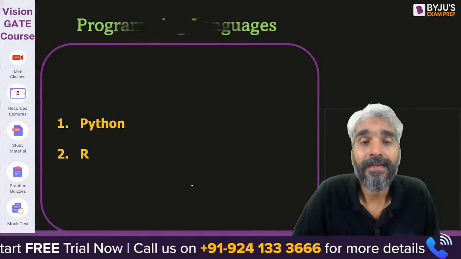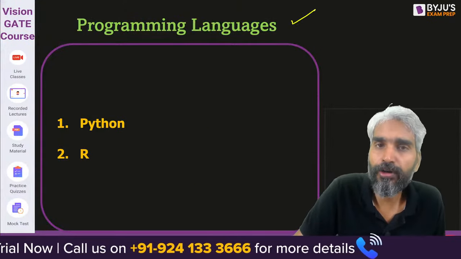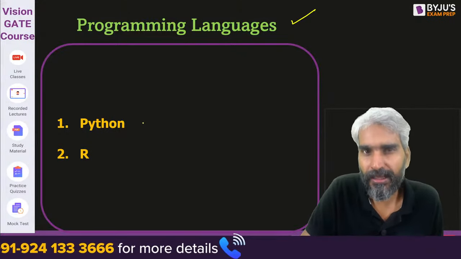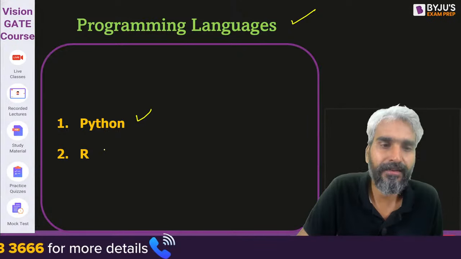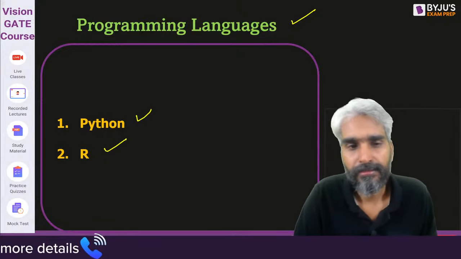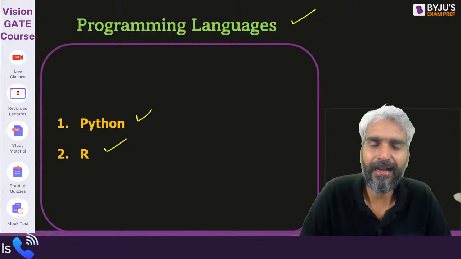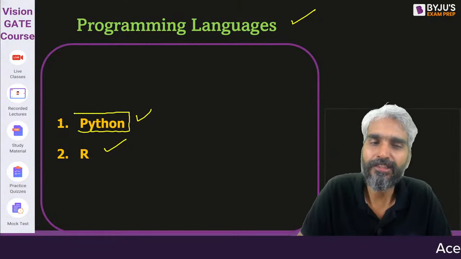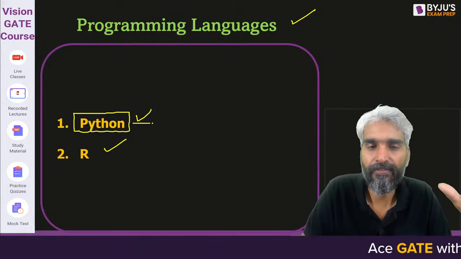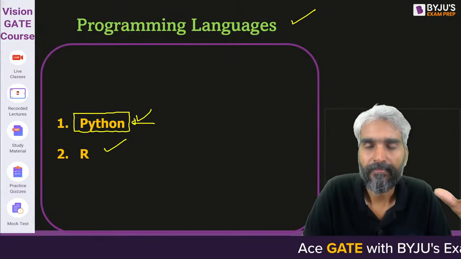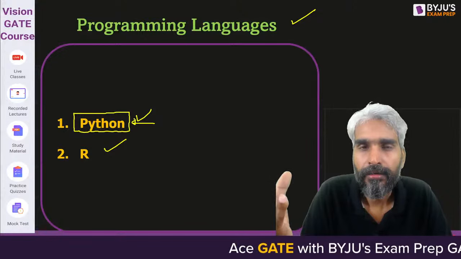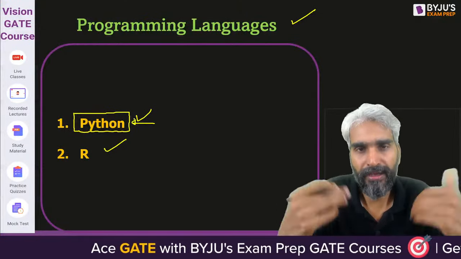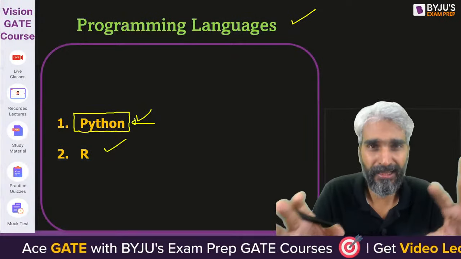Now, from the programming languages point of view, the languages generally used with machine learning are Python and R. Clear? You don't need the R language from the GATE point of view. Python will be more than sufficient. That's okay, we have said enough about the prerequisites. Now what about GATE? How do we prepare machine learning from the GATE point of view?